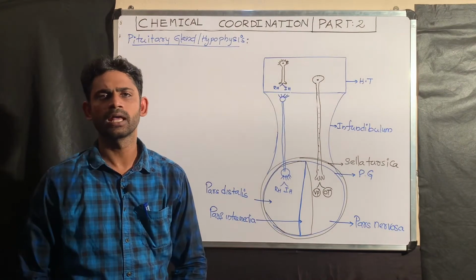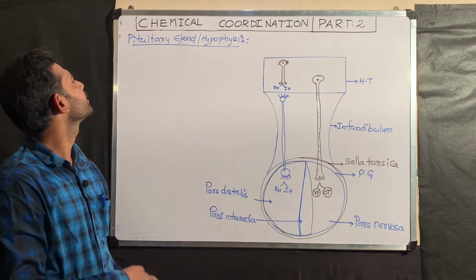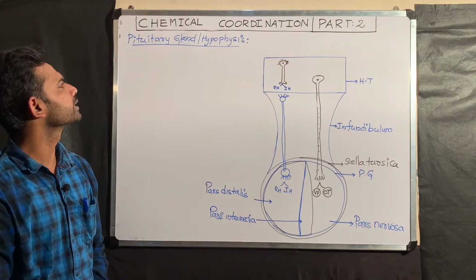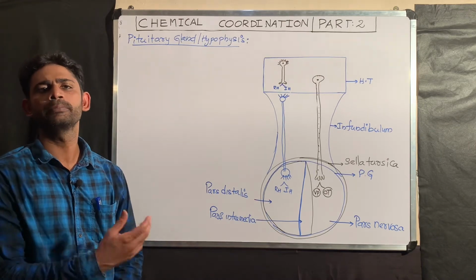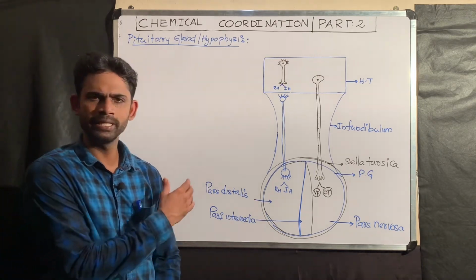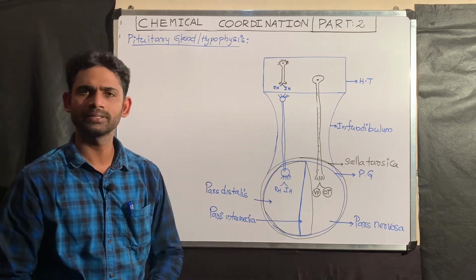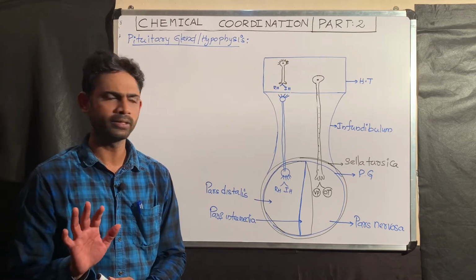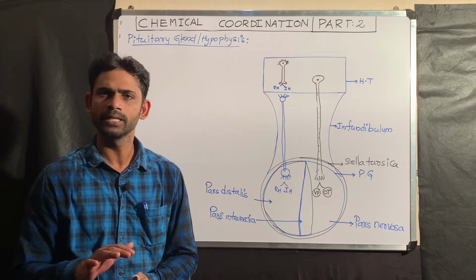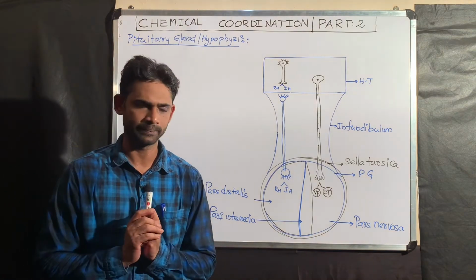After the hypothalamus, I am going to explain about the pituitary gland, which is also called the hypophysis. Here I represented the connection between the hypothalamus and the pituitary gland, which I will explain. That is very important for the NEET exam, but also for the board exam.